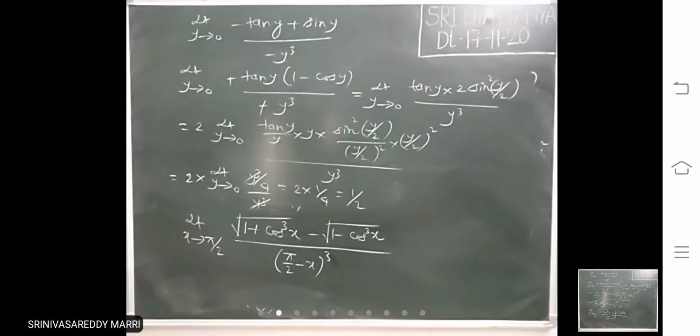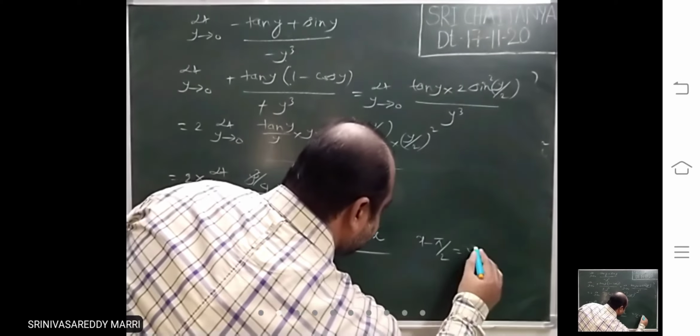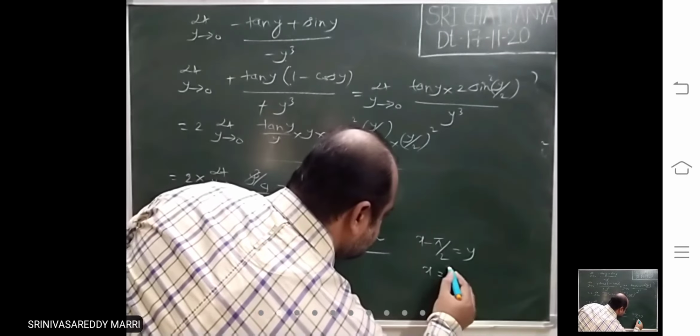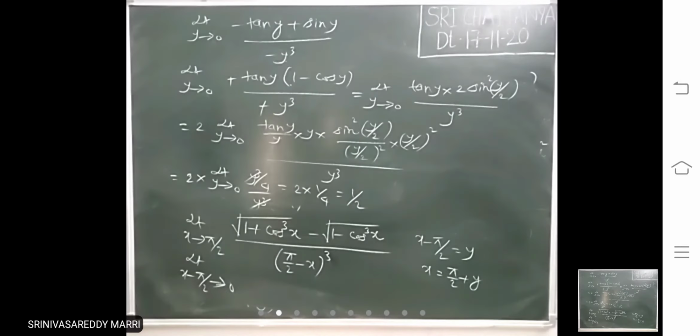Look, the problem looks typical because x tends to pi by 2 is there. You write it like x minus pi by 2 tends to 0 and convert the problem. X minus pi by 2 equal to y. That means x is nothing but pi by 2 plus y. Convert the problem.